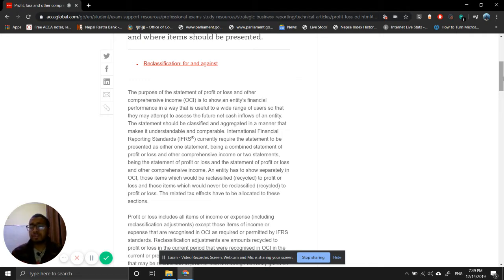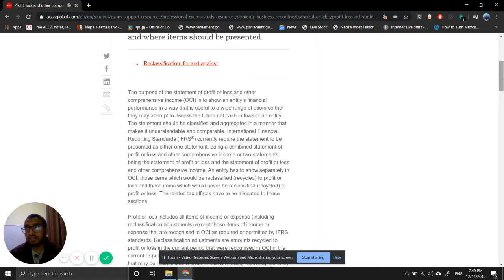So what are the items that will be reclassified? It is cash flow hedges, foreign currency, and after that, debt instruments. So debt instruments are also reclassifiable. And then what are not reclassified?